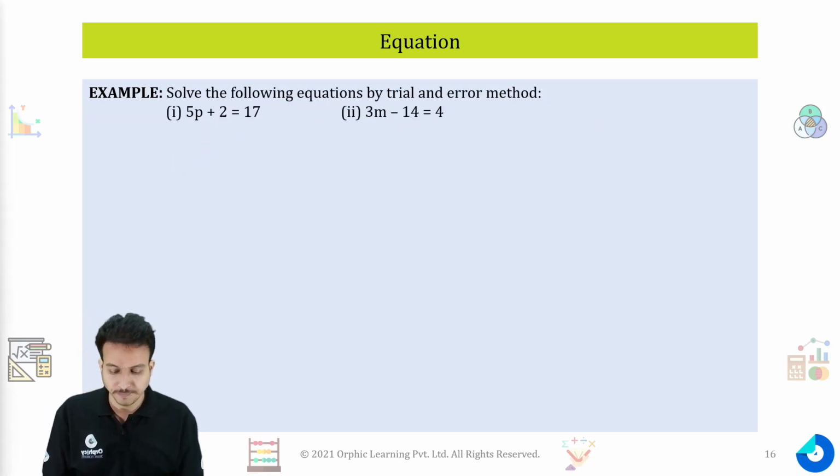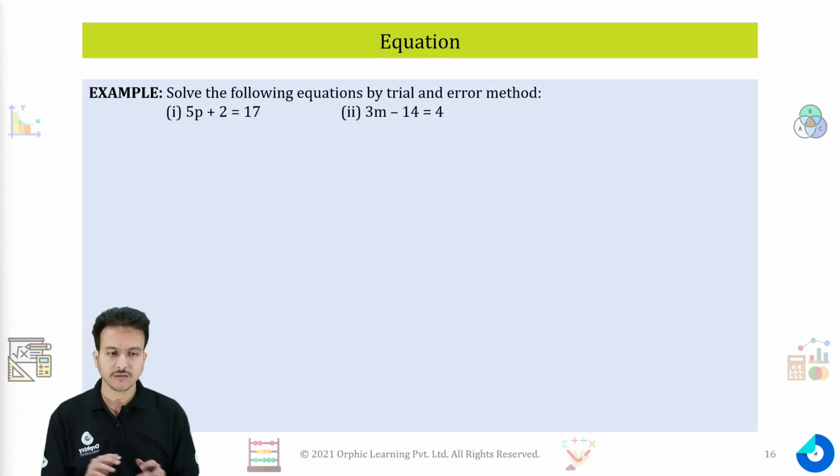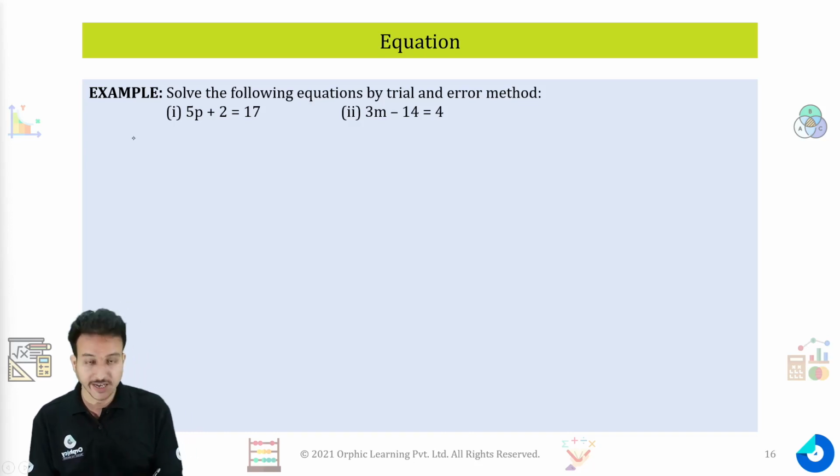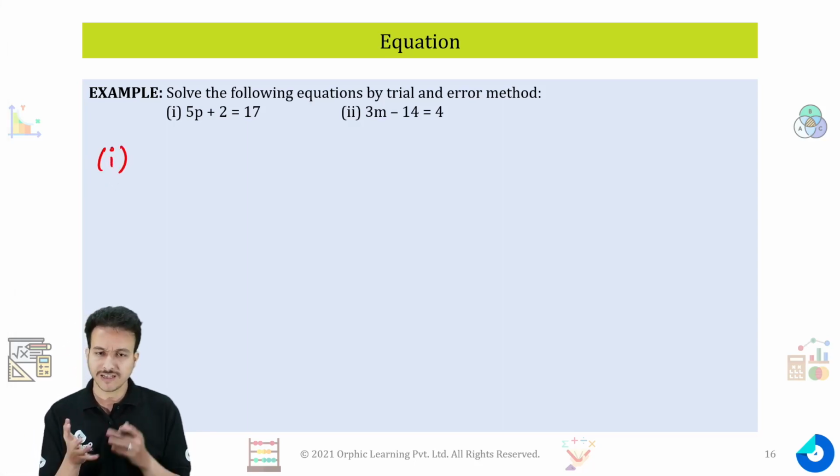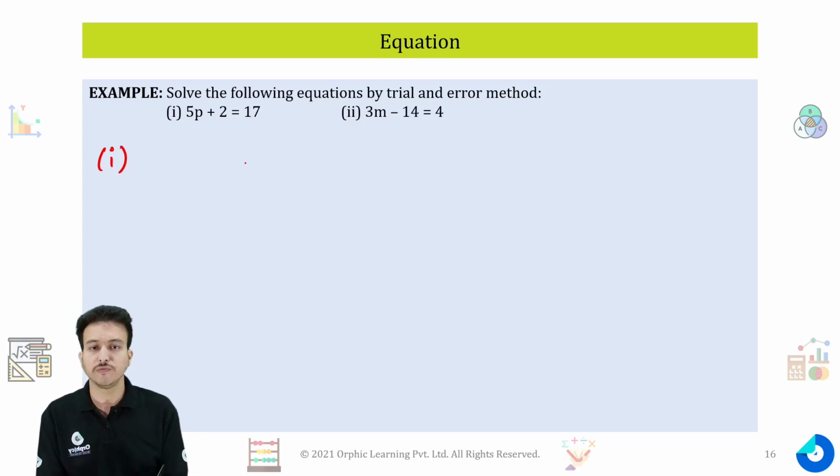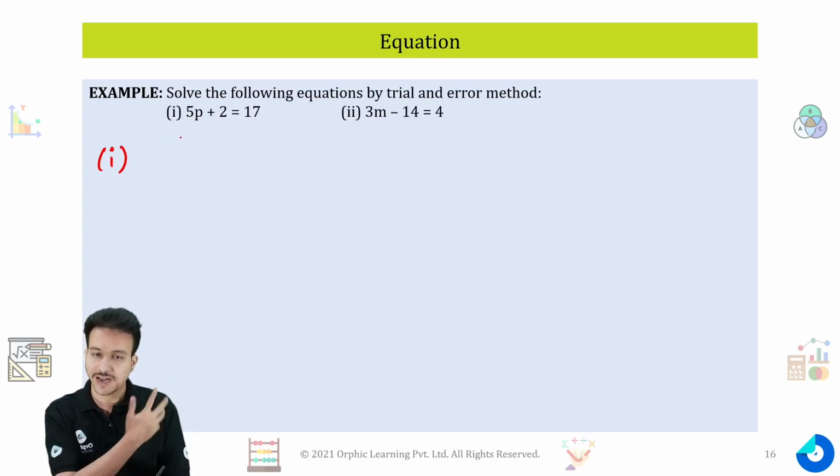Let's move further. Solve the following equation by the trial and error method. In the trial and error method, we will try to put different values of p in order to get the solution. For the first one, there is not any fixed process, but generally we start putting the value of p as 0, 1, 2, 3 and so on.